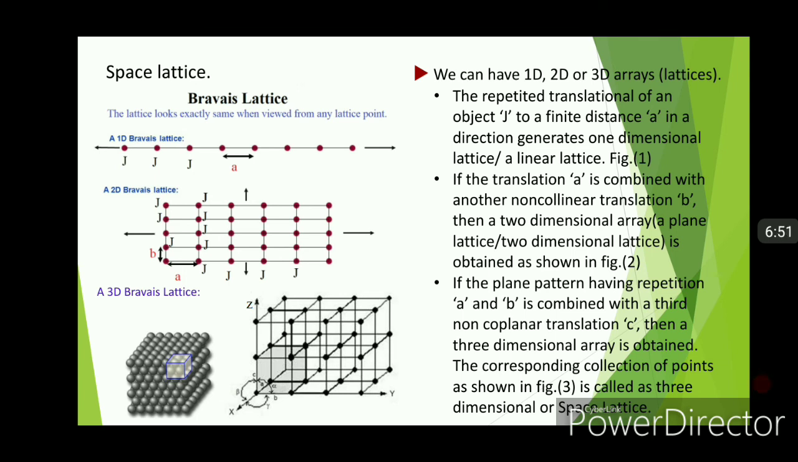Below that there is example of two dimensional Bravais lattice. Here along horizontal axis A is the distance between two successive imaginary points, whereas B is the distance between two imaginary points along vertical axis, and J is repeated along X and Y, and hence two-dimensional space is covered. Such type of lattice is called as a plane lattice. And the example of three-dimensional Bravais lattice is as shown in the diagram. This is about lattice, basis and crystal structure.